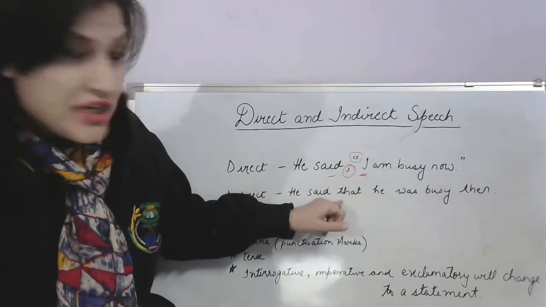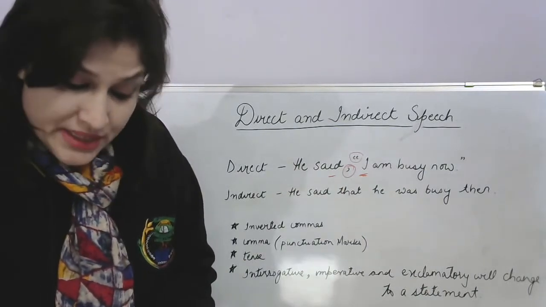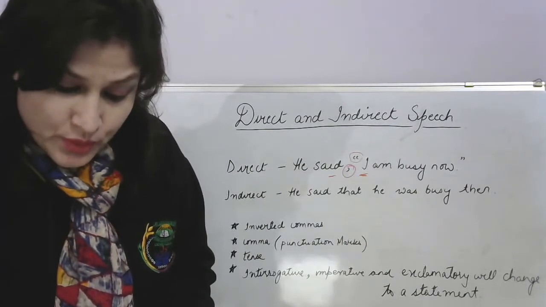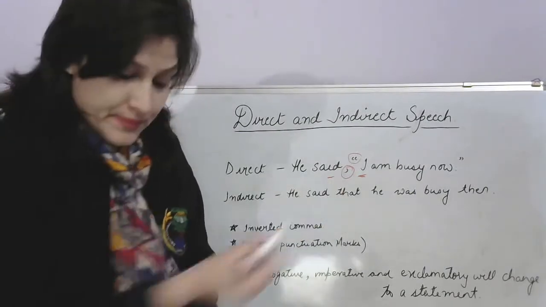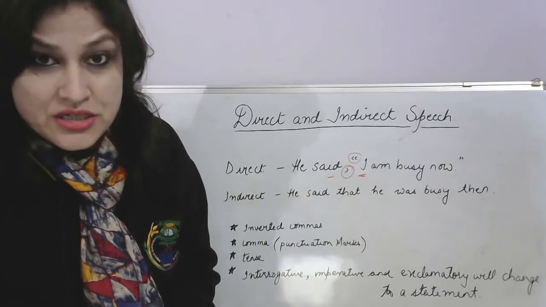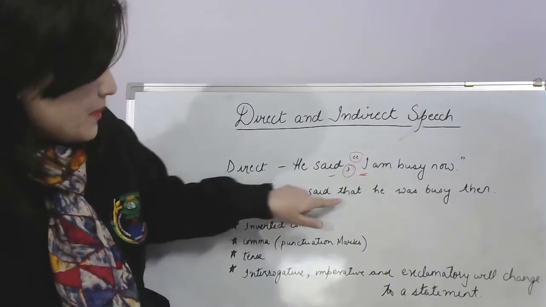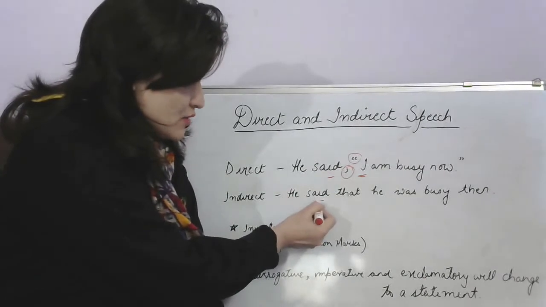This comma will change into a conjunction "that." See, the comma separating the reporting verb from the reported speech is removed. We will remove the comma as well. The tense of the reporting verb is never changed. Now this is the reporting verb, right? So you will not be changing the tense of it.